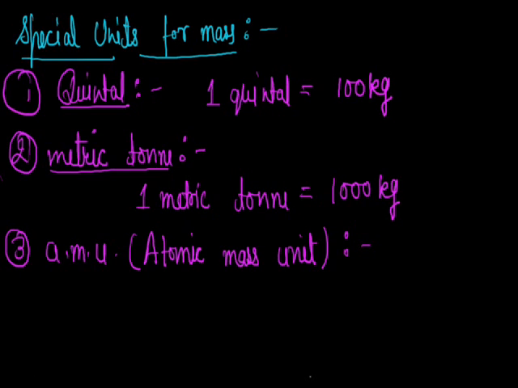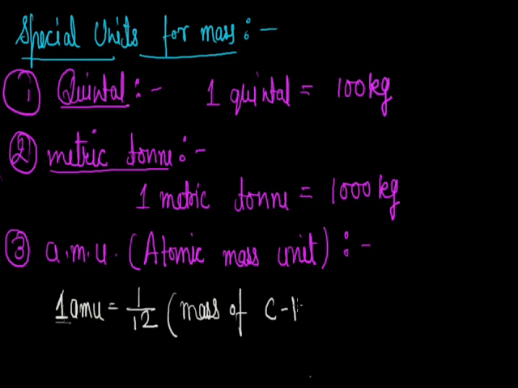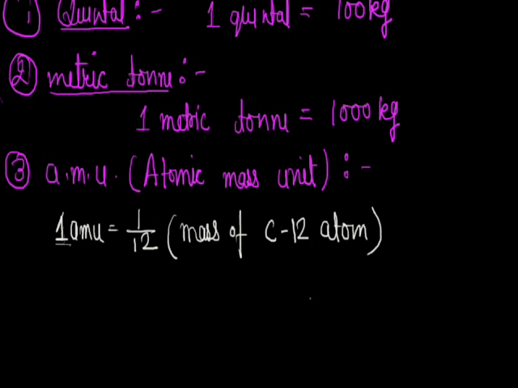So we can write here 1 AMU equals 1/12 of the mass of carbon 12 atom. Means when we put the value of the mass of carbon 12 atom here, then we get the value of 1 AMU, and it will be 1.655 into 10 raised to power minus 27 kilogram.